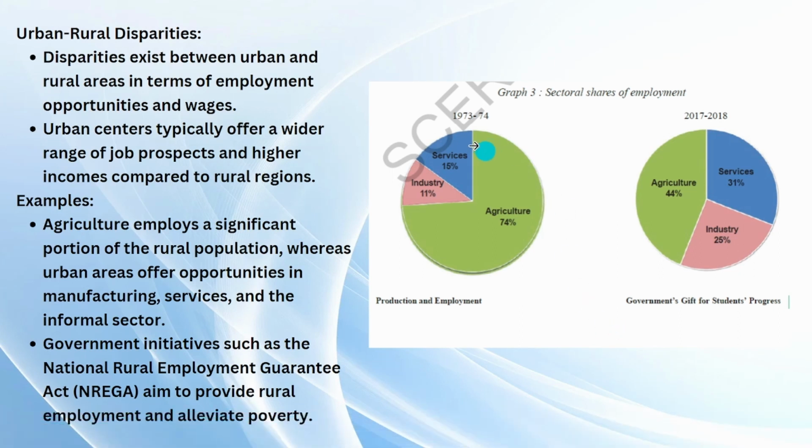This pie chart shows us that in 1973-74, there used to be 74% of people in agriculture, 15% in services, which are jobs providing good professionals, and the industry sector, in manufacturing or business, the goods creation sector, there used to be only 11%. But now, in the recent 5 years, agriculture has come down to 44%, the service sector is taking 31%, and industry is taking 25%, which means we are slowly shifting from agriculture to services or industries.